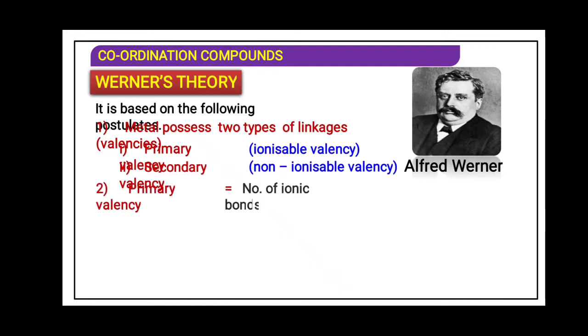Primary valency is the number of ionic bonds. It is also said to be the oxidation state. The difference between valency and oxidation state: sodium loses one electron, that means the valency of sodium is 1.